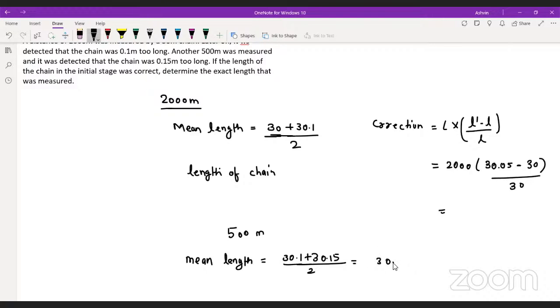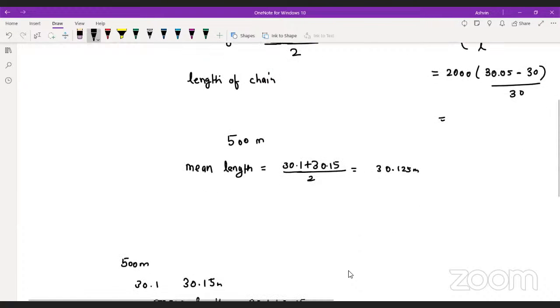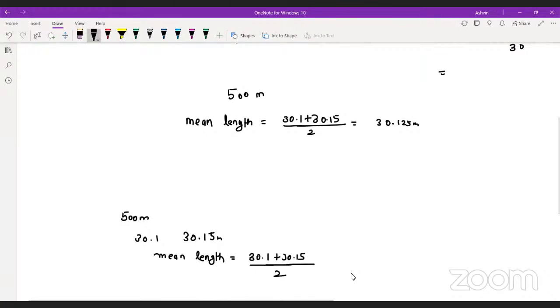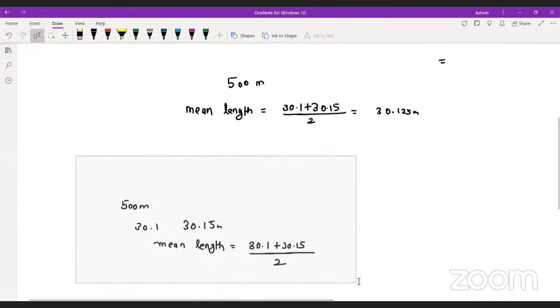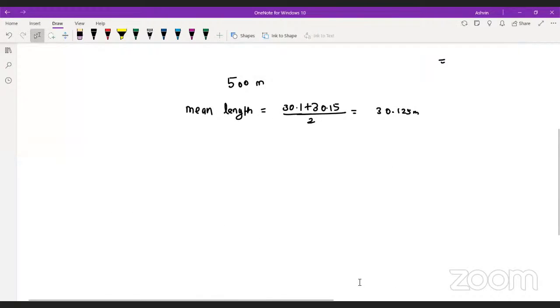If we add it, it will be 30.125. Yes or no? 30.125 meter. This will be your mean length.